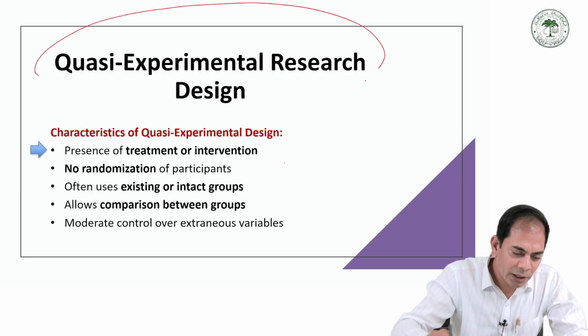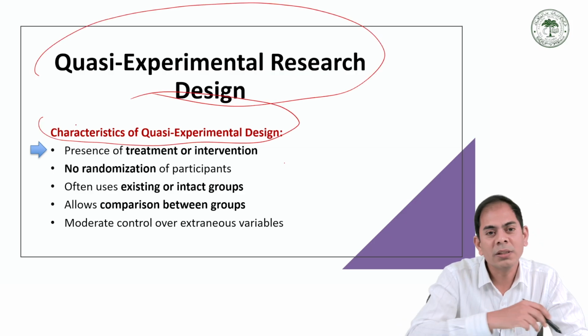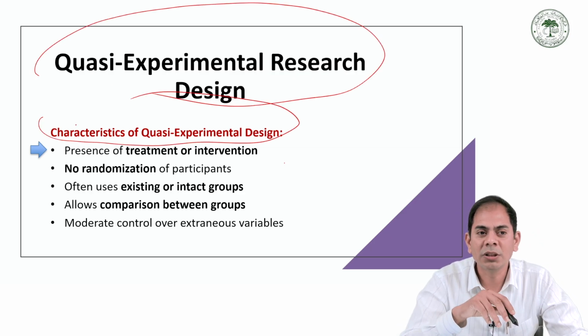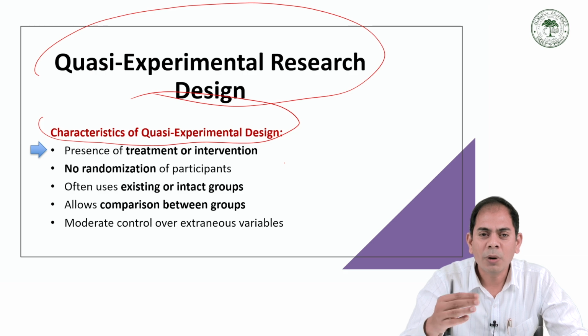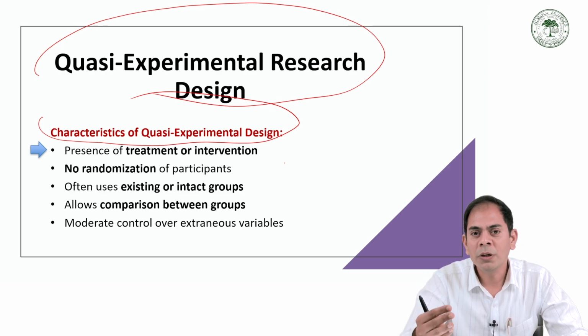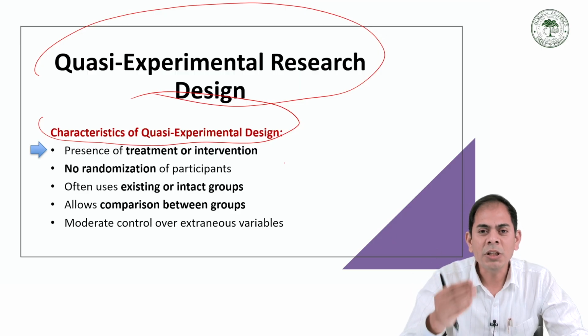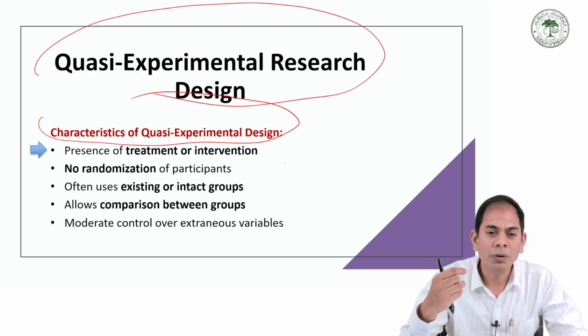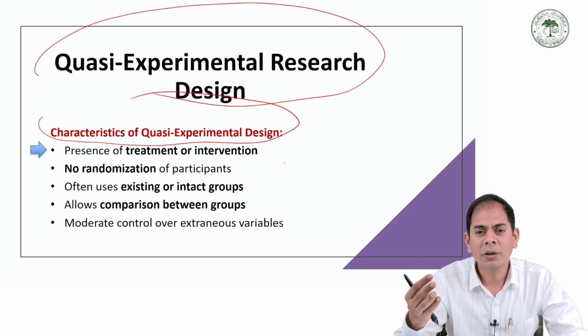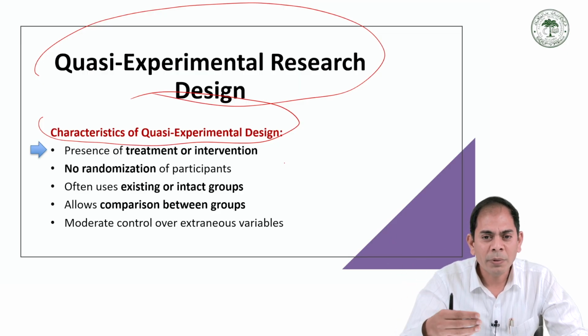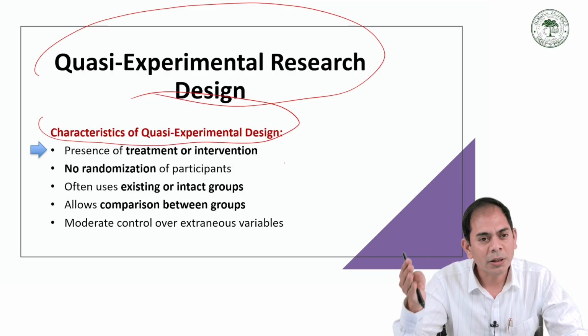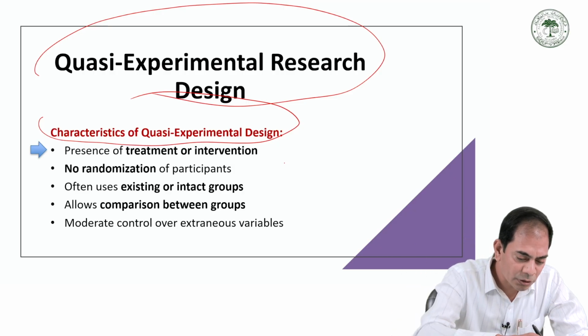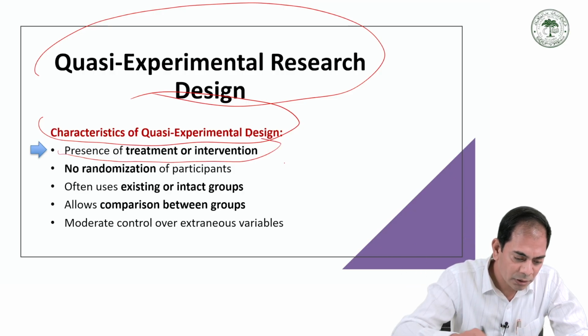Next, what are the characteristics of the quasi-experimental research design? First, the researcher gives a treatment or intervention to the participants. This treatment may include exercise, yoga, training, and rehabilitation programs. The purpose is to study its effect on the participants. This is the presence of a treatment or intervention.